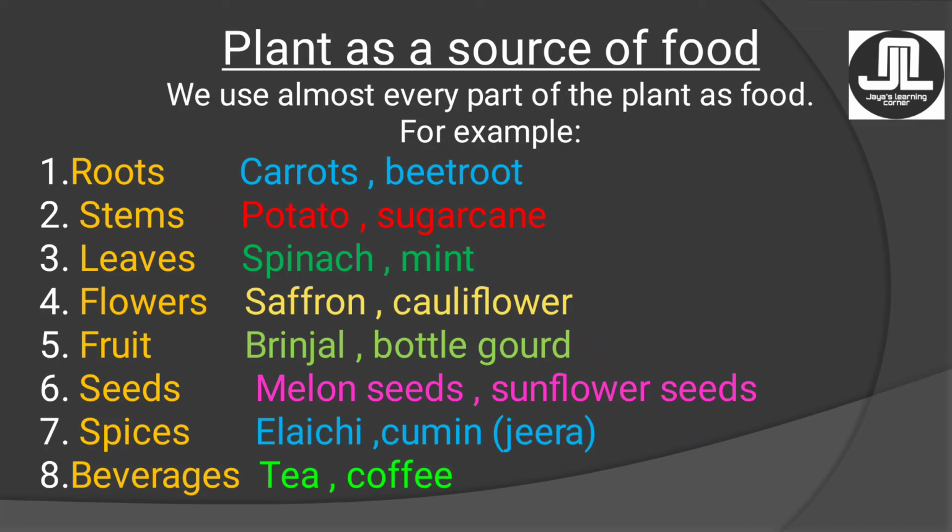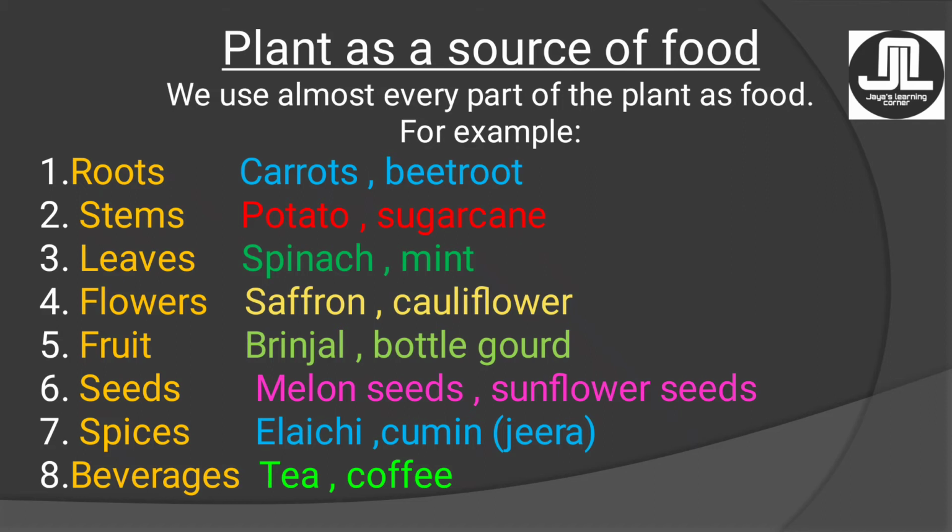Do you know an interesting fact? Okay, let me tell you. We consume almost every part of a plant as food. Yes, you can say that. We can consume almost every part of a plant as food. As you can see the examples written here, there are roots, stems, leaves, flowers, fruits, seeds, spices and beverages, all that we are getting from plants. So these are the examples that have been given. You can relate it, you can learn it, you can see I have given 2 examples and there are many more examples. You can also find them in different books.